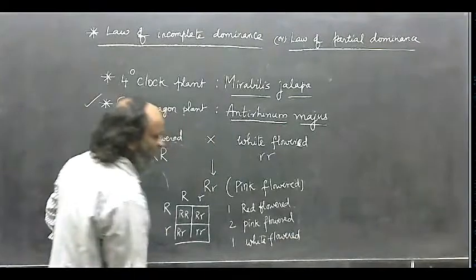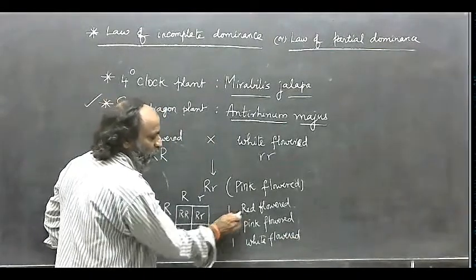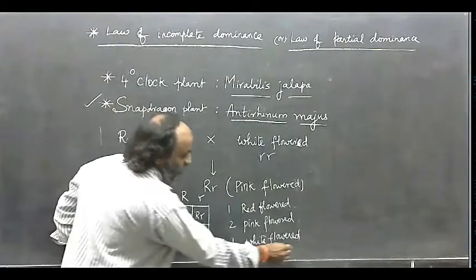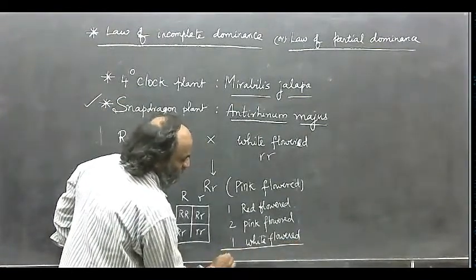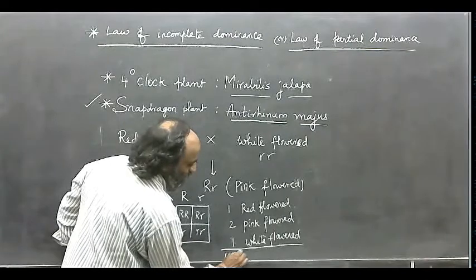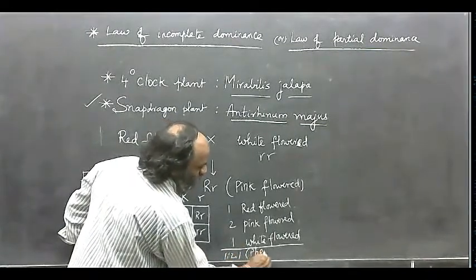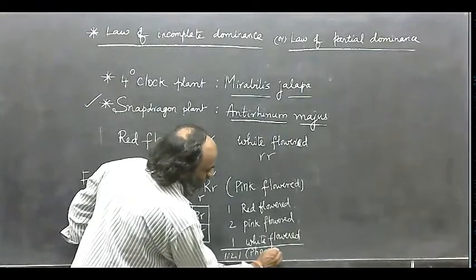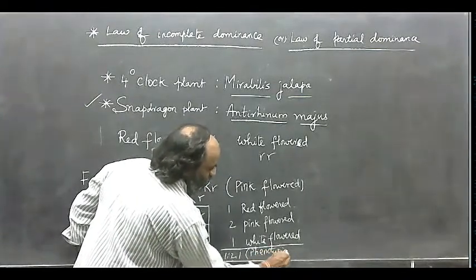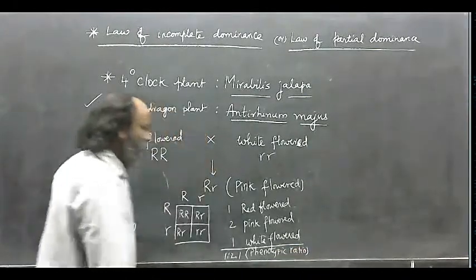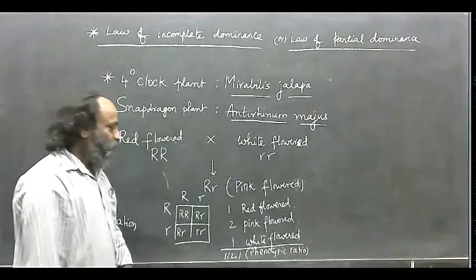If I say one is red flowered, two of them are pink flowered, and one is white flowered, this is 1:2:1, and this is the phenotypic ratio of incomplete dominance.